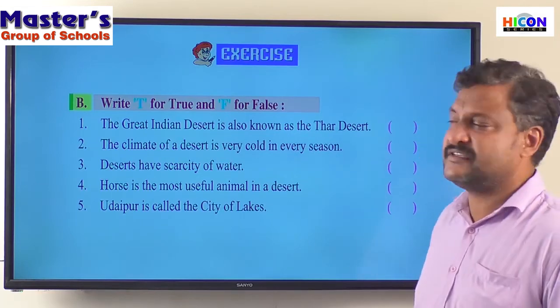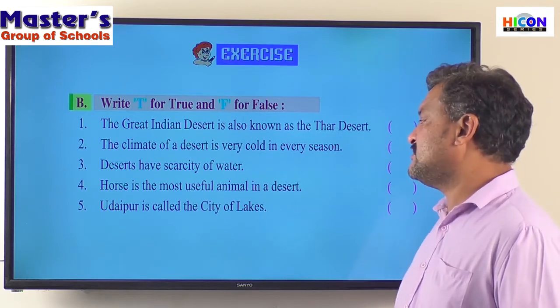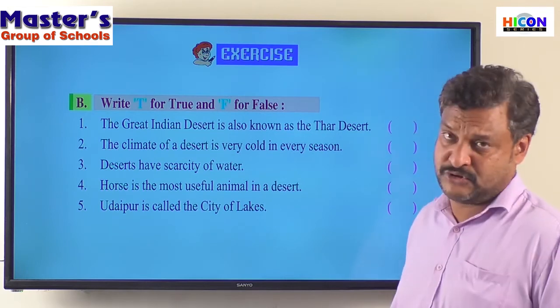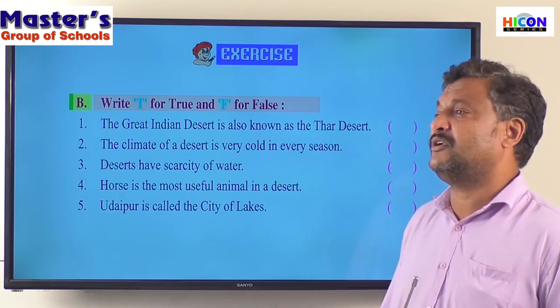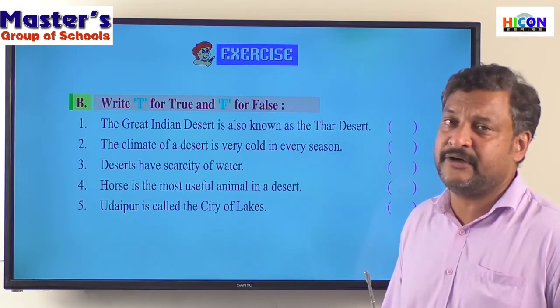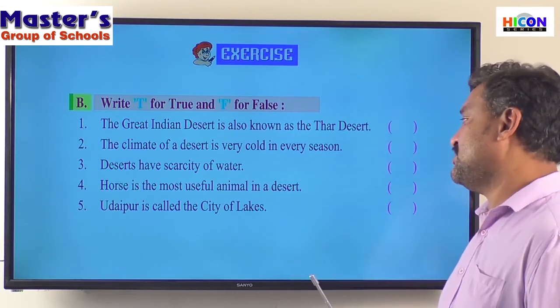It's a false statement. Udaipur is called the city of lakes. True. There are a lot of lakes there in Udaipur, by which it's also called the city of lakes. So that's a true statement.